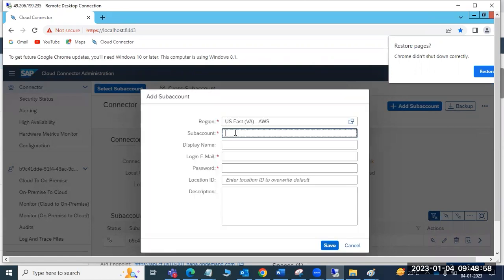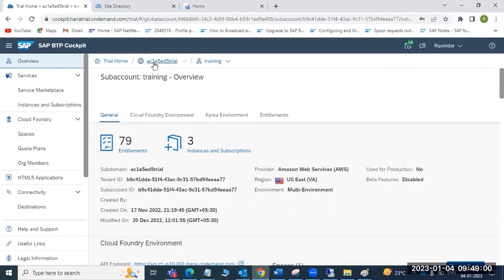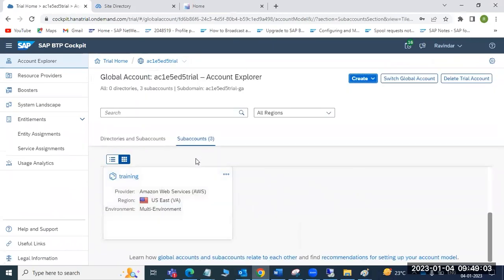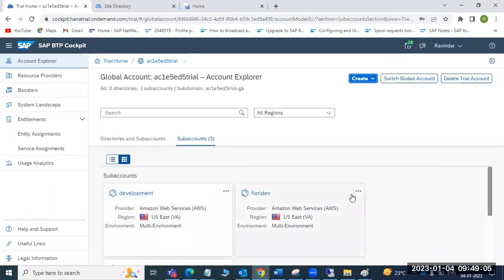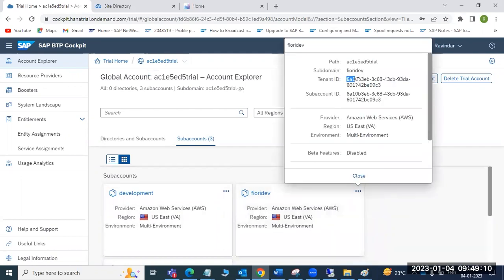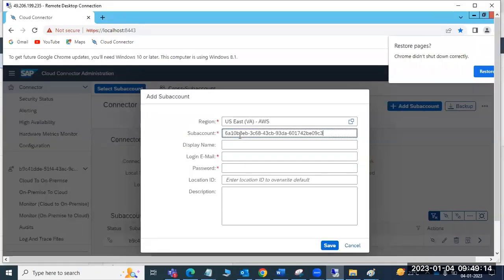So US 10, what is the sub account name? We can pull our sub account. This is the Fiori dev we created, right? Go to the more information. This is our sub account ID. Just select the sub account ID. Go to the sub account name, display name, maybe Fiori dev. You can submit it. So login email, what is the email with which you log in? Like our S user ID. You can provide the S user ID, or you can provide the email ID also.